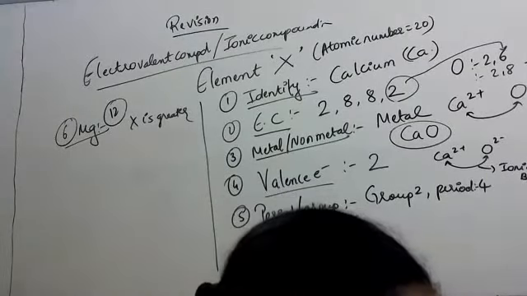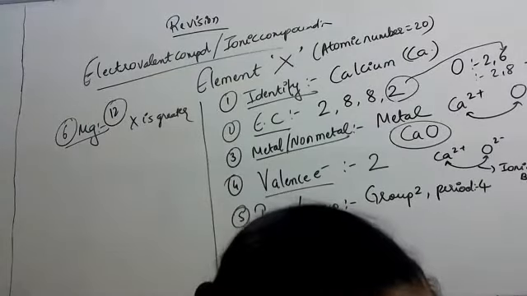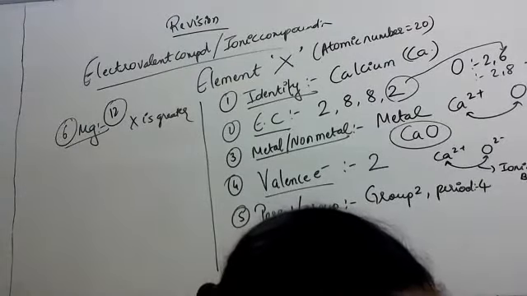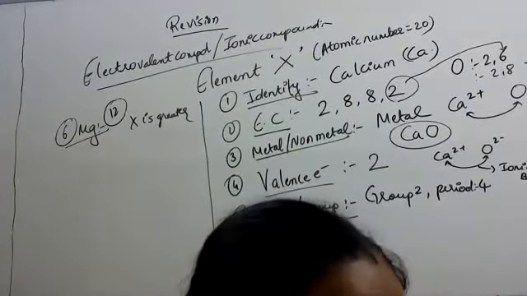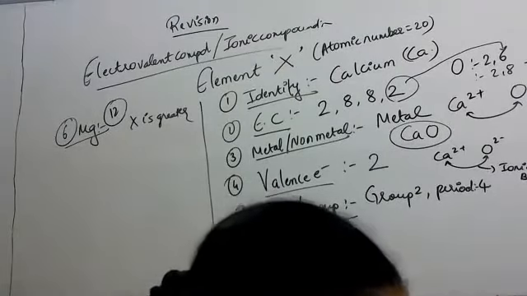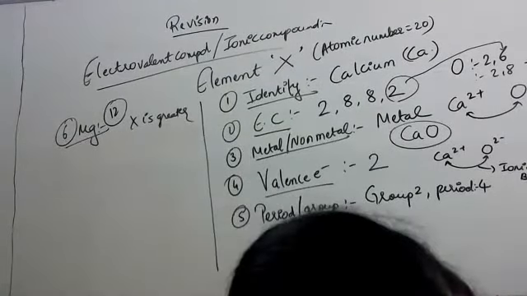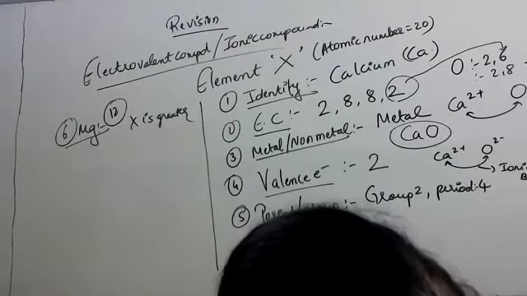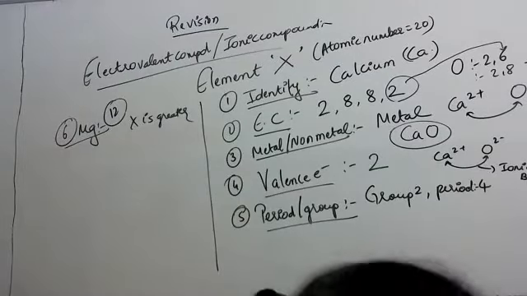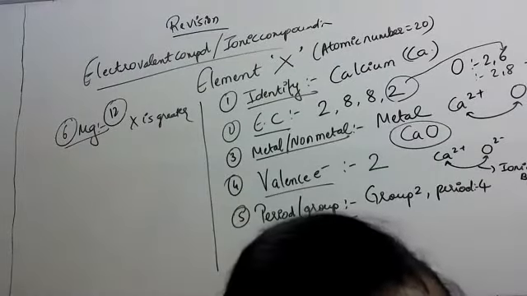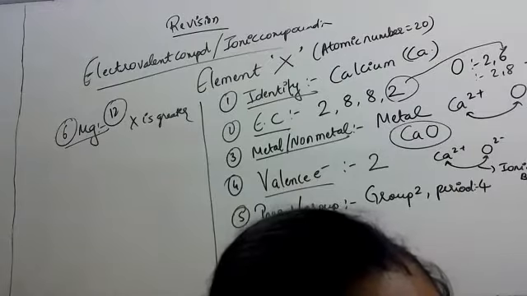According to the modern periodic law, the periodic properties of an element are a periodic function of atomic weight. True or false? No, it is not true.